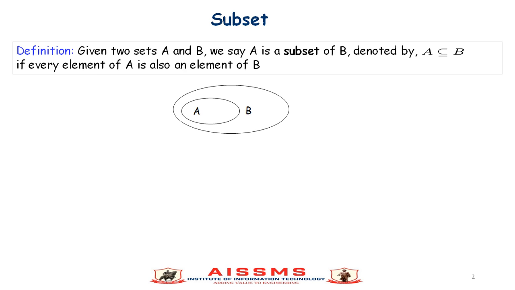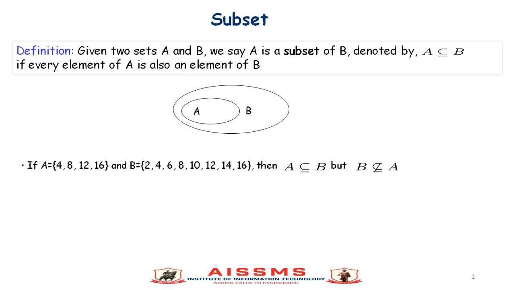Subset. Given two sets A and B, we say A is a subset of B, denoted A ⊆ B, if every element of A is also an element of B. Suppose set A = {4, 8, 12, 16} and B = {2, 4, 6, 8, 10, 12, 14, 16}. Then A is a subset of B, as the elements of A are present in B, but B is not a subset of A, as the elements of B are not present in the set A.